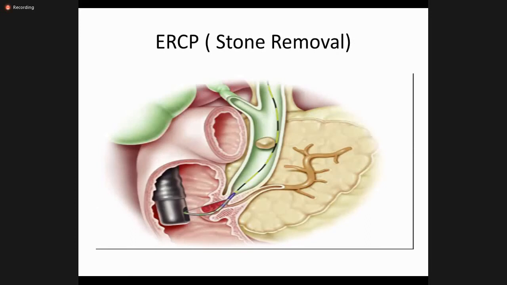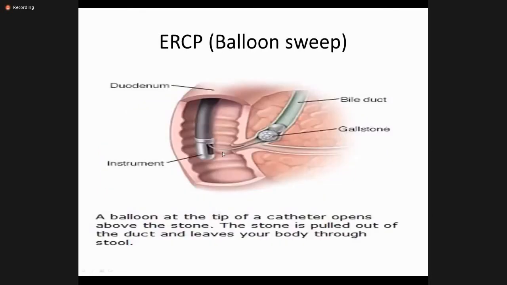You can see this is the stone, and first of all we enter the duodenum, then we cannulate the ampulla of Vater, then we pass the guide wire, and then we pass a balloon, and then we take a balloon sweep so that we can remove the stone. So this is how you can remove the stone. Here you can see this in the ERCP. You pass the guide wire, and you can see now the balloon is passed beyond the stone, and this balloon is inflated. Once you inflate the balloon proximal to the stone, and you push the balloon inside the duodenum, the stone comes along with the balloon. We call it balloon sweeps. So we do multiple balloon sweeps to remove the stone.